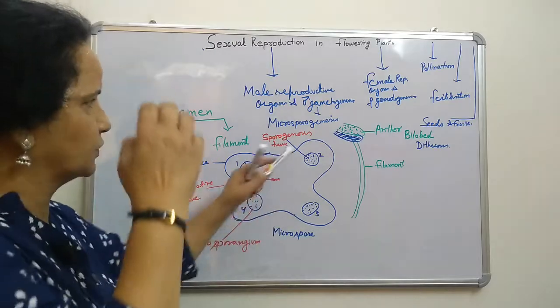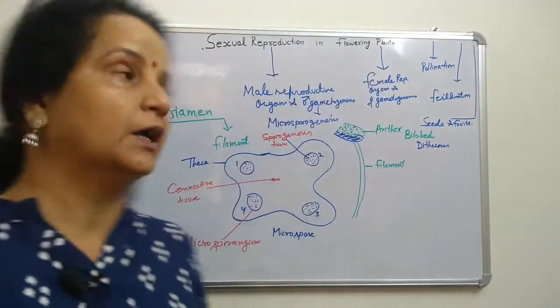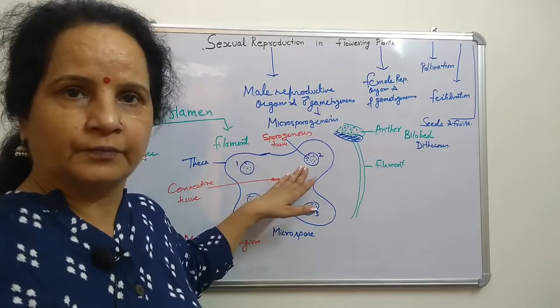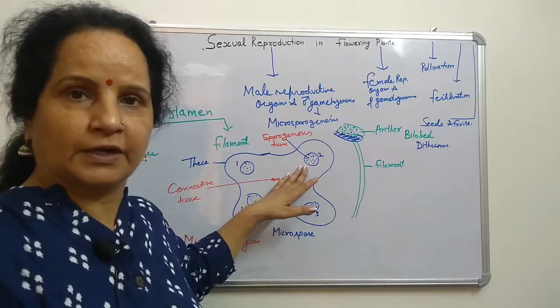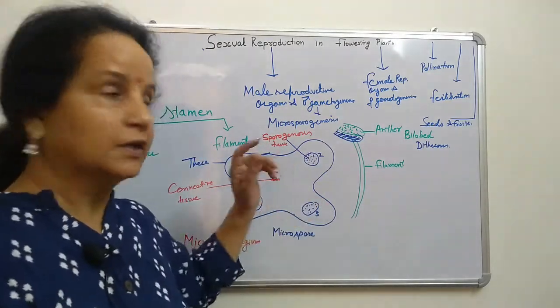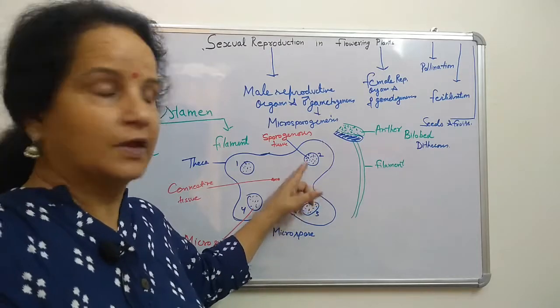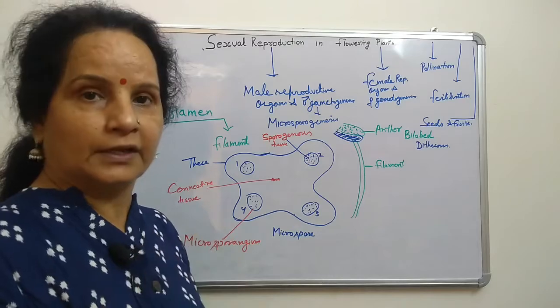Now then here, first of all we will talk about this. As you know, they are responsible for male gamete formation. That is very, very precious. It means that it will be highly protected. It should get very good security, and the plants are automatically giving that type of security. How? These sporogenous tissues will be protected by 4 layers, right?